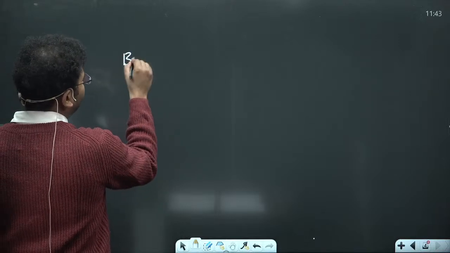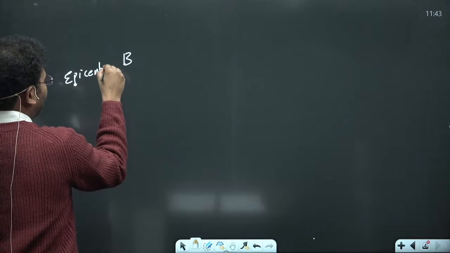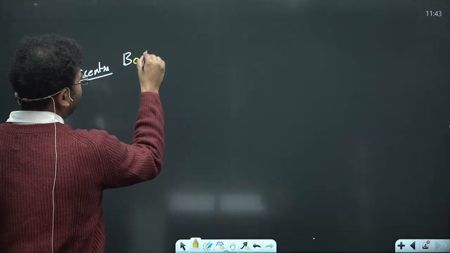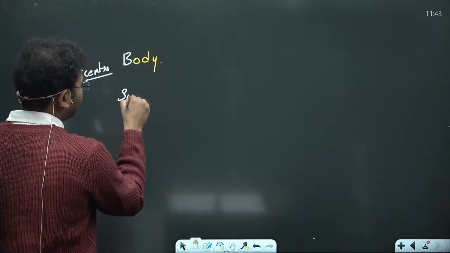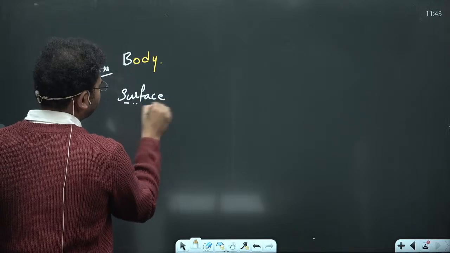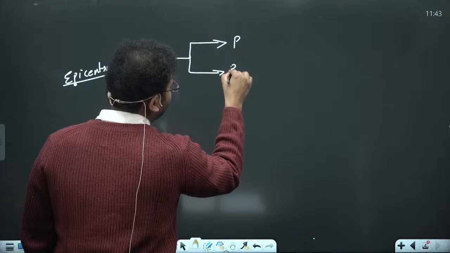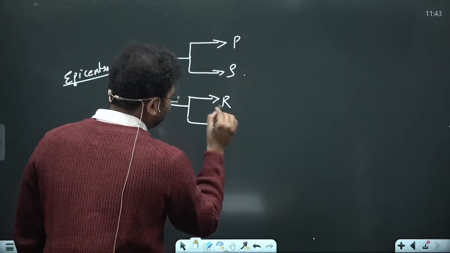Number one, earthquakes give rise to waves from the epicenter, and there are body waves, and there is also the second set of waves, that is your surface waves. Body waves are nothing but P waves and S waves; surface waves are R waves and L waves.